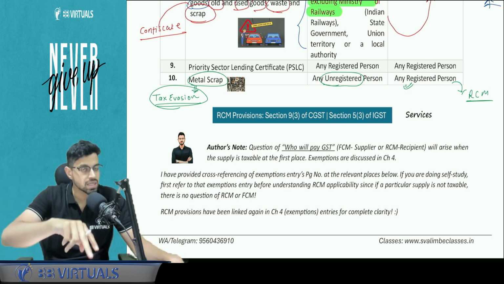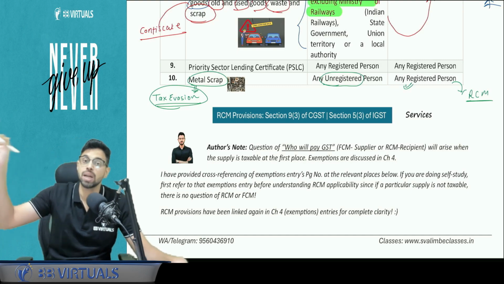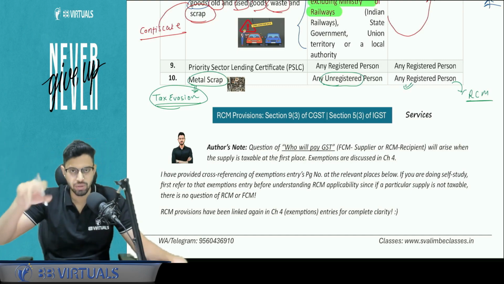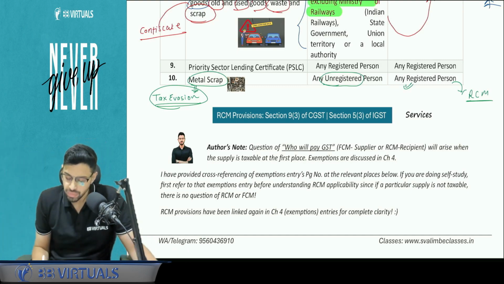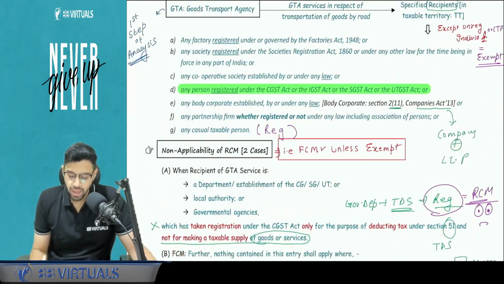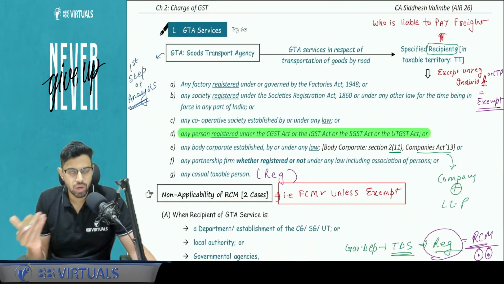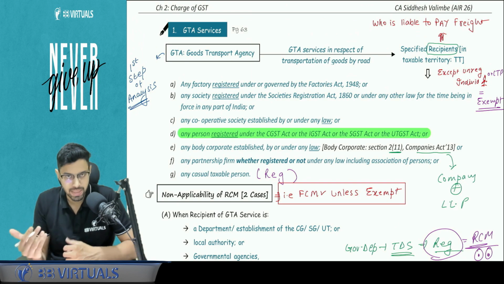When supplied by registered person to registered person, it is under section number 51 TDS. I have just given you a short summary. Okay. Now let's talk about the services now. Now services I will have to link with the GTA. I will have to link with the exemptions as well.